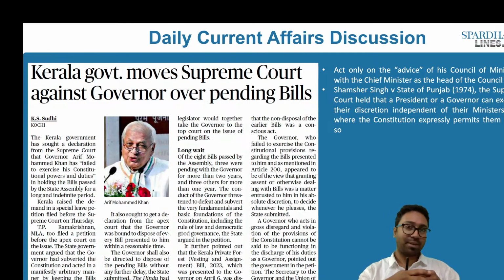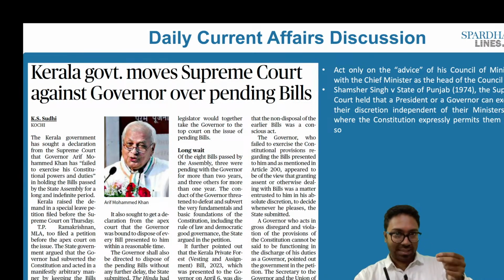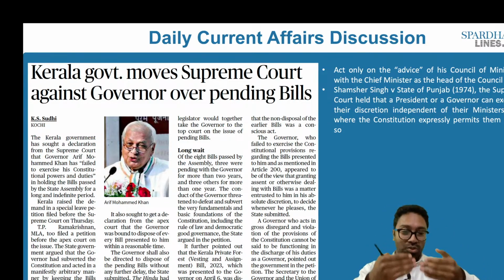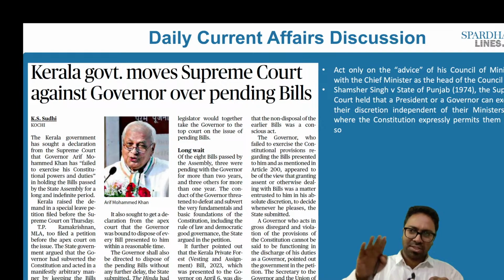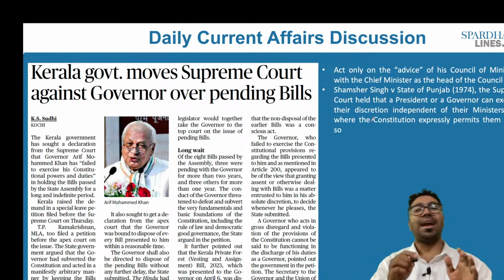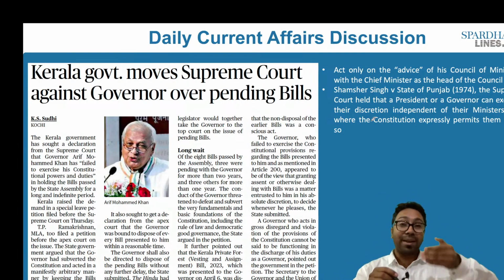The governor in this particular case can give assent to the bill, or he can refer it to the president, or he can withhold the bill. When he withholds, there is no time limit in this case. As a result, many state governments, for example Kerala, and it has also happened in Rajasthan, West Bengal and Maharashtra, have proposed a bill through the Council of Ministers, and it has gone to the governor, but the governor holds the bill and does not give assent, and as a result it continues to be a pending bill.